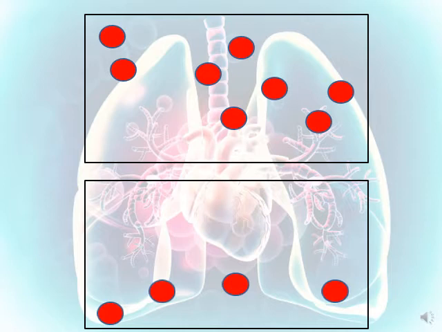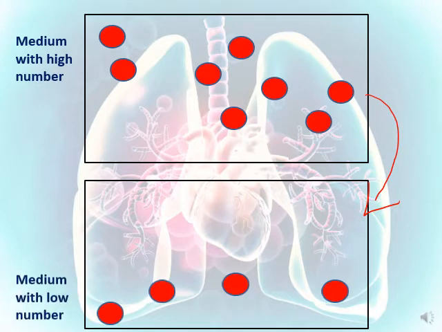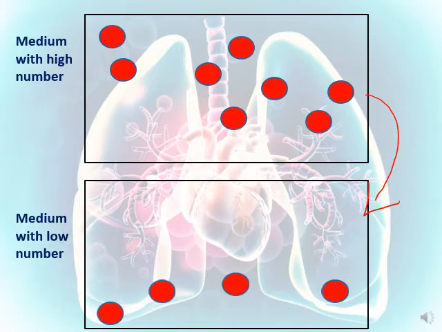They diffuse from a medium of high concentration to a medium of low concentration, or you can say from a medium of high amount to a medium of low amount. Here is the medium with a high number of red balls, and this is the medium with a low number of red balls.